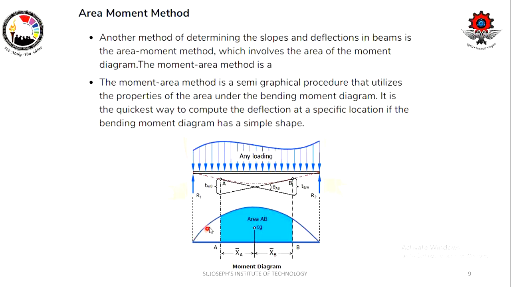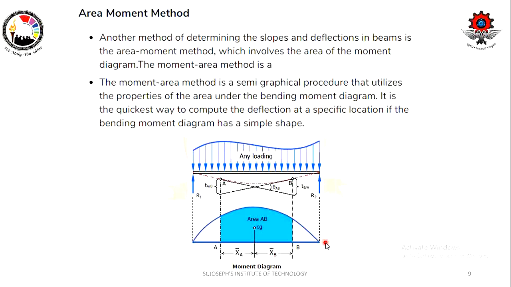In the area moment method, we draw the bending moment diagram. As per the conjugate beam method, this resulting bending moment diagram will be considered as a beam, and with the help of that beam, we are going to solve the rest of the problem.